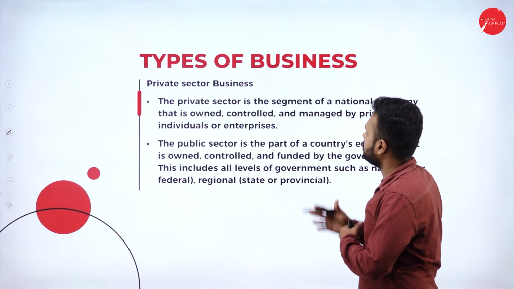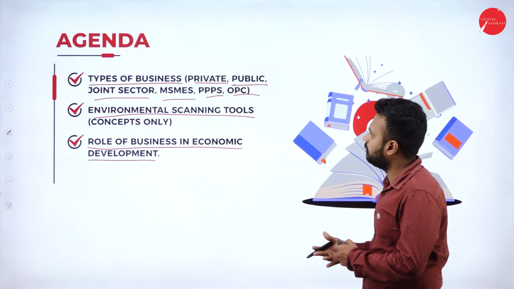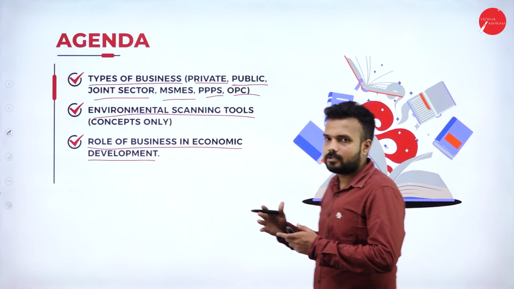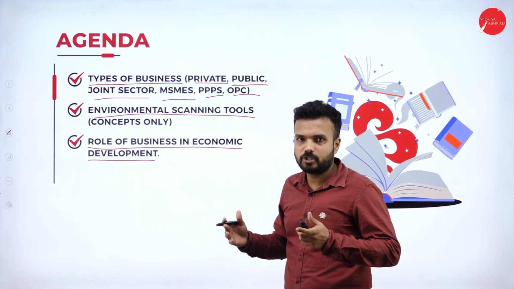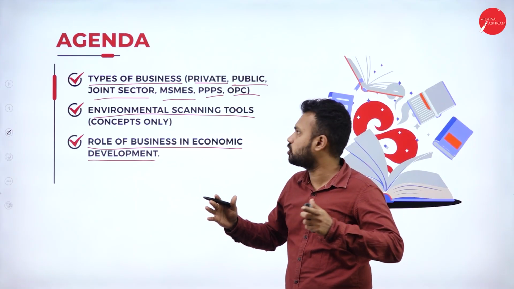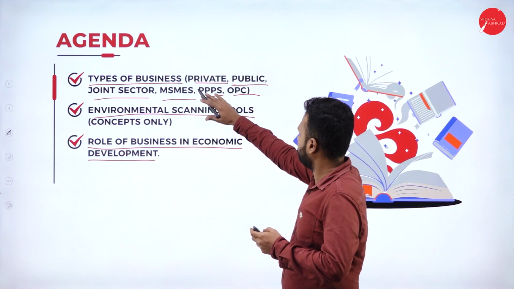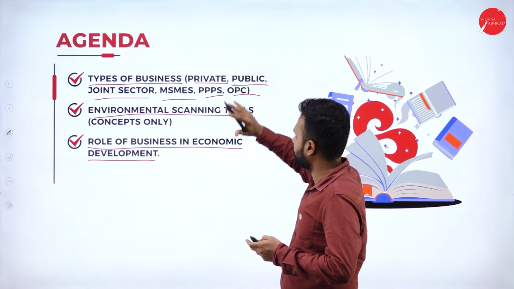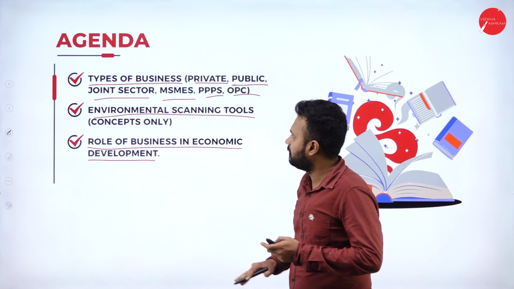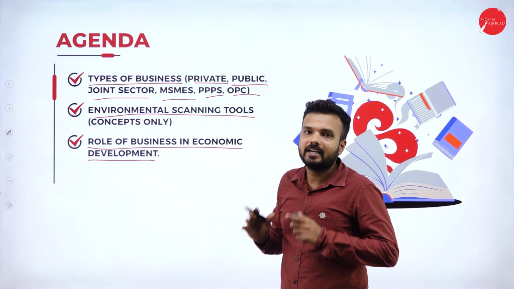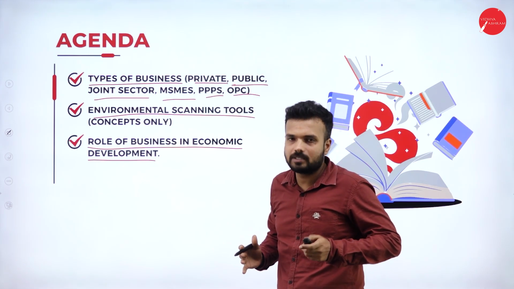So when it comes to business, as we saw, there are various kinds of business in the business environment. This business is multi-dimensional. It has various dimensions, which is one of the features of business. Firstly, a private sector business, public sector business, joint sector, MSMEs, PPPs and OPCs. These are all the kinds of business entity that are available. So these are the various dimensions that I can say.